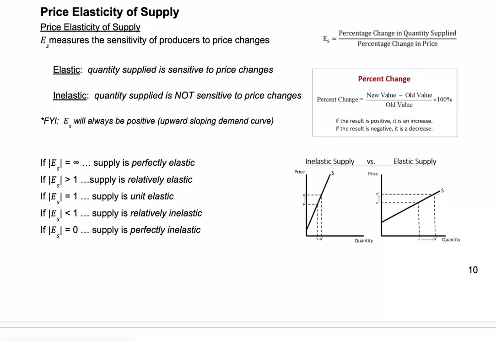This is section 2.4 of AP Microeconomics. Let's get started. Previously, we talked about elasticity of demand, which measures consumers' sensitivity to price changes. This measures producers' sensitivity to price changes.